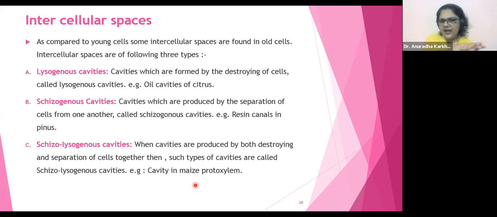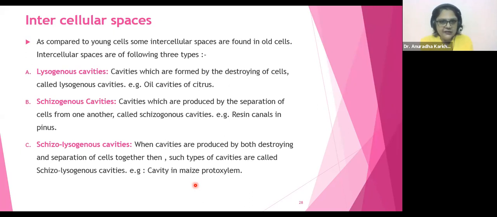Not necessarily lysosomes, it could be any activity. Okay? And schizolysogenous cavity would be both destruction also and separation also. So by destroying and separating the cells, these types of cavities would be formed. This type of cavity is seen in maize. The cavity in maize protoxylem.